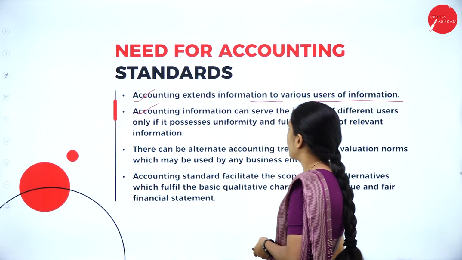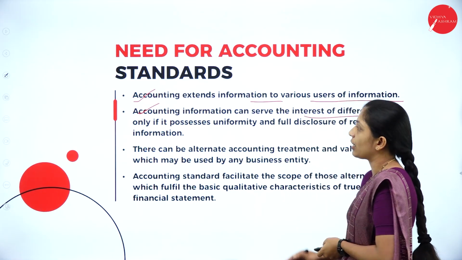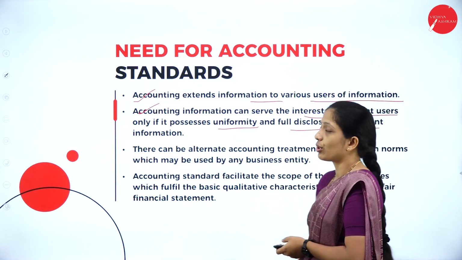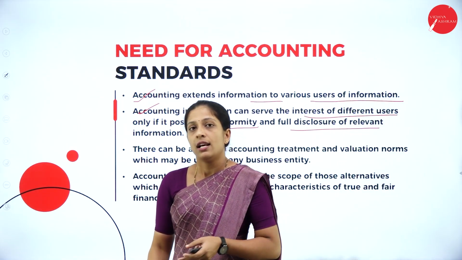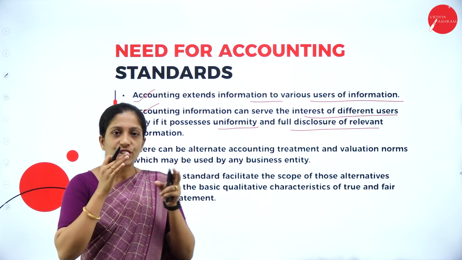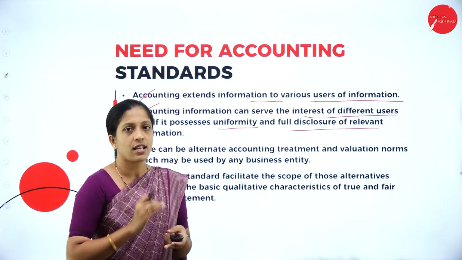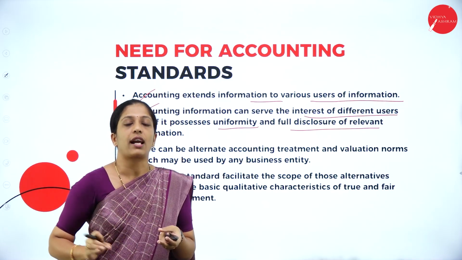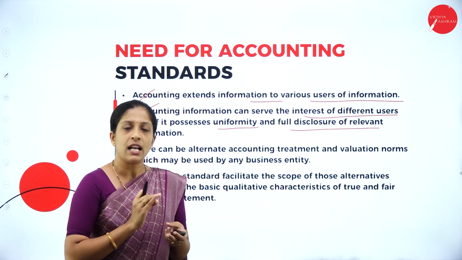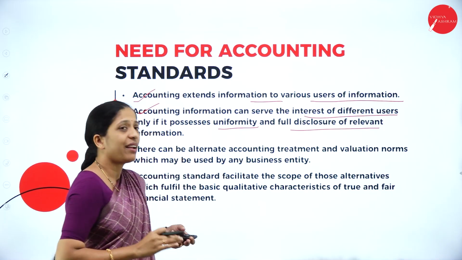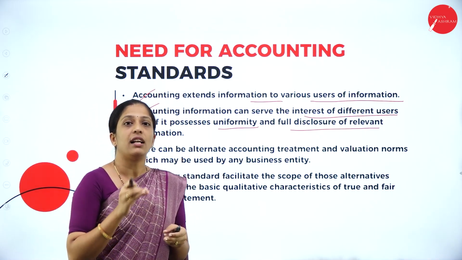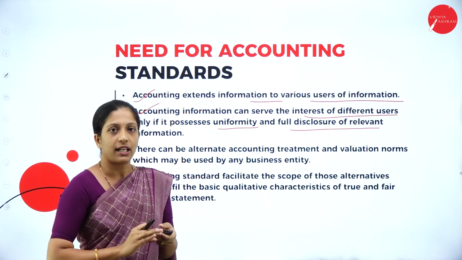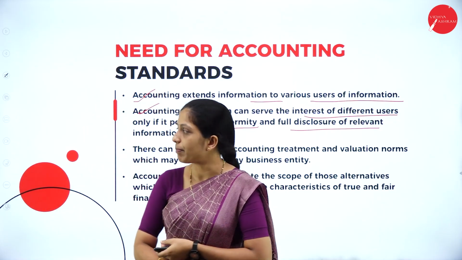Second one is accounting information can serve the interest of different users only if it possesses uniformity and full disclosure of relevant information. So when you're following accounting standard, which contains a set of rules and guidelines, then what happens? Your accounting information, or whatever the accounting results you have maintained, will be uniform. At the same time, all the material aspects will be included. There will be full disclosure of relevant accounting information in your financial statement.